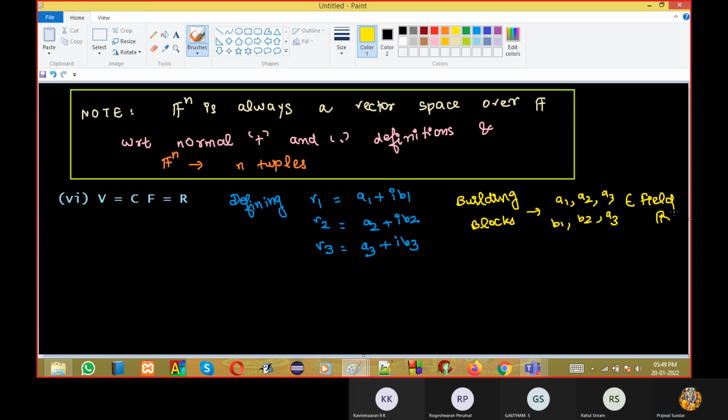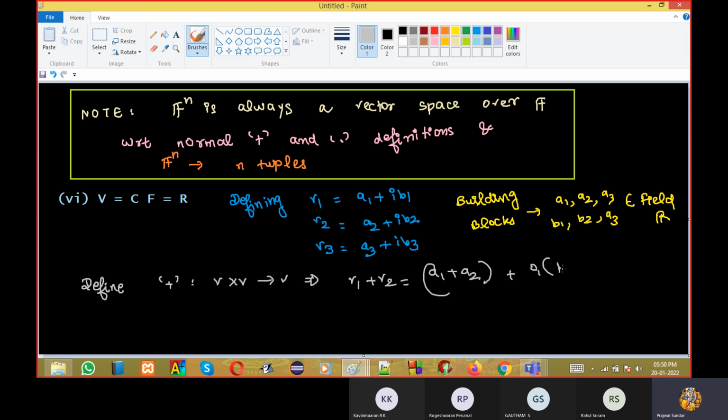This is a definite example of a vector space. I'm showing you how it's a building block. And how will you define addition? You need to define addition properly, correct? You take V cross V, it will go to V. Suppose V1 plus V2 will be (a1 plus a2) plus i into (b1 plus b2).